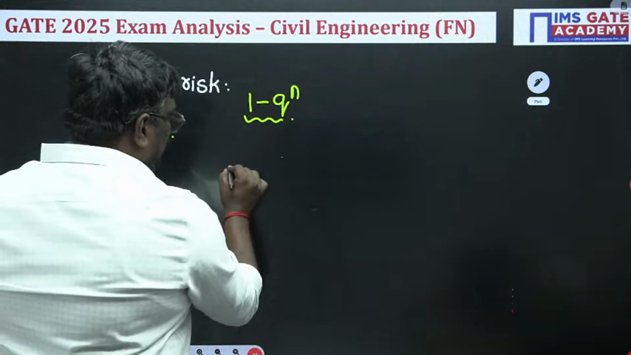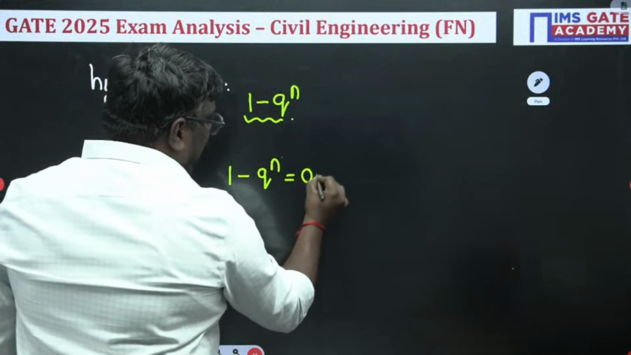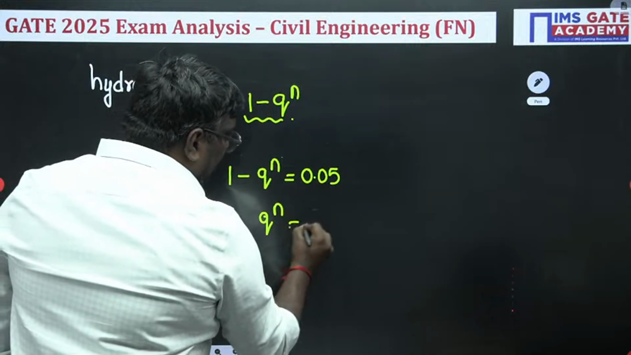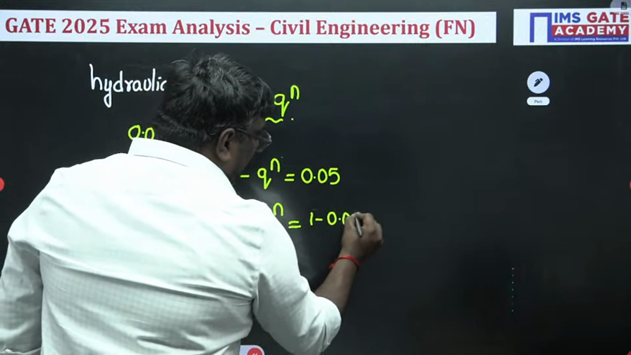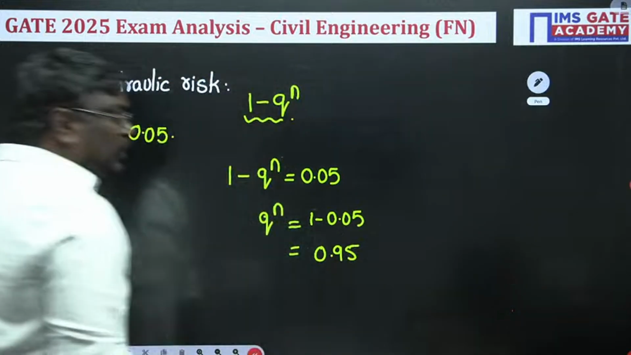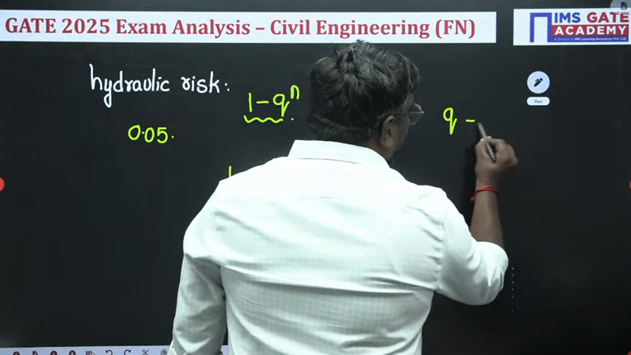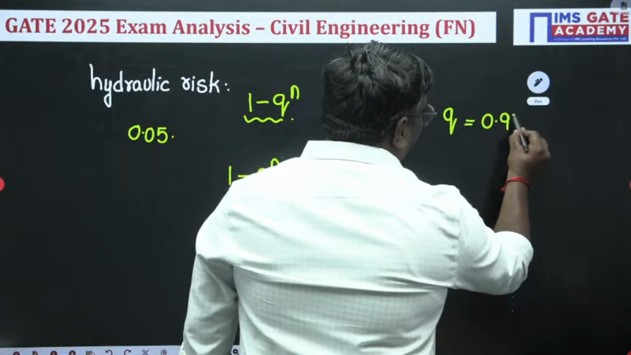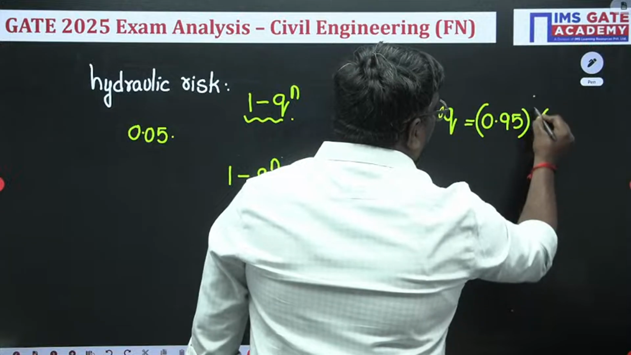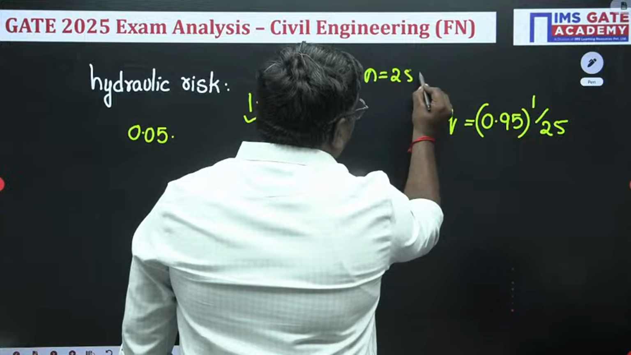Now, my dear students, 1 minus q power n is equal to 0.05. Agree or not? So what will be q power n here? 1 minus 0.05, so it will be equal to 0.95. Agree, my dear students? Now, what will be q, sir? q is equal to 0.95 power 1 by 25, because n is given as the design life of 25 years. Okay.